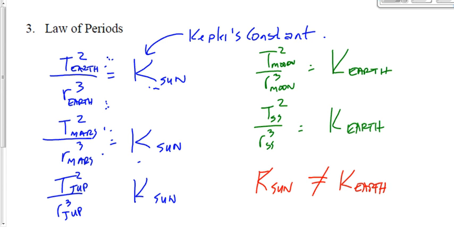That make a little bit of sense? So we're using data from one orbiting object to find data for another orbiting object. Maybe we've got data for this space station going around the Earth. We can use it to find data for the moon orbiting around the Earth. Or maybe we've got data for the Earth orbiting around the sun. We can use that to find data for Jupiter orbiting around the sun.